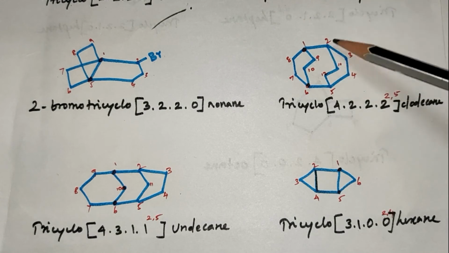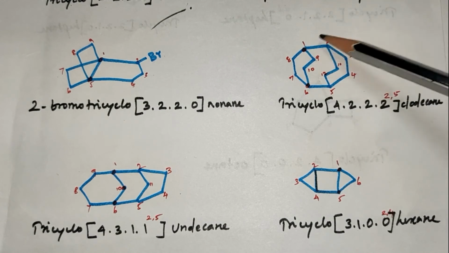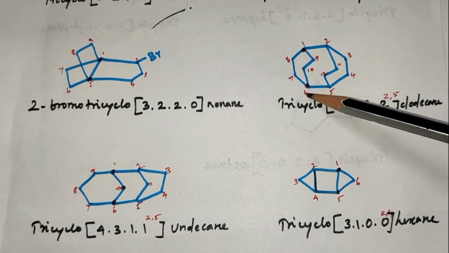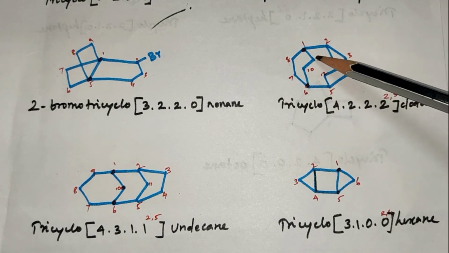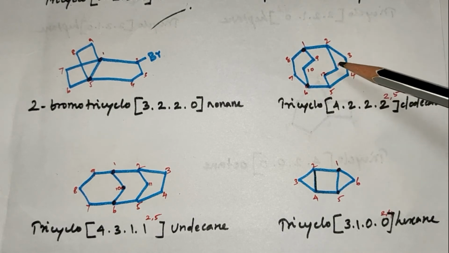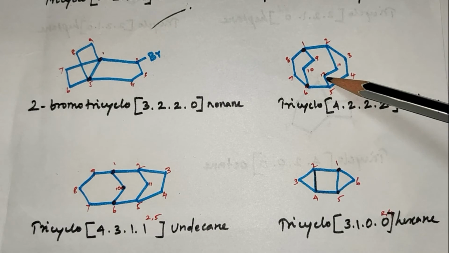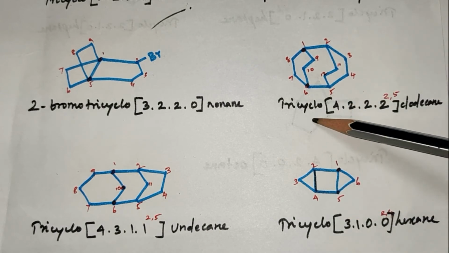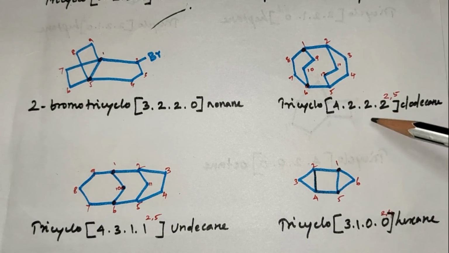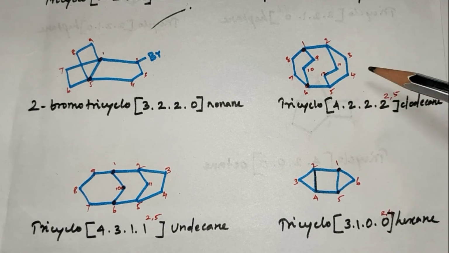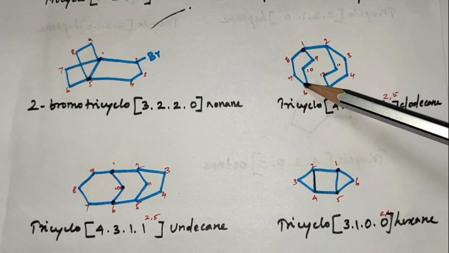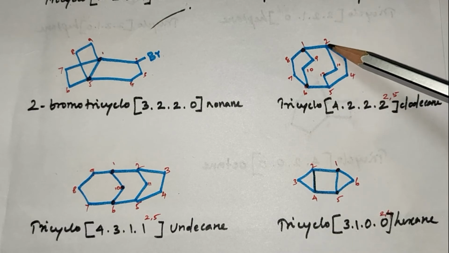This is the longest chain. So the numbering is written as 1, 2, 3, 4, 5, 6, 7, 8, 9, 10, 11 and 12. 12 is dodecane. Tricyclo 4,2,2,2 dodecane. In this compound, it is a main bridge. This is also a bridge. It is a sub-bridge.